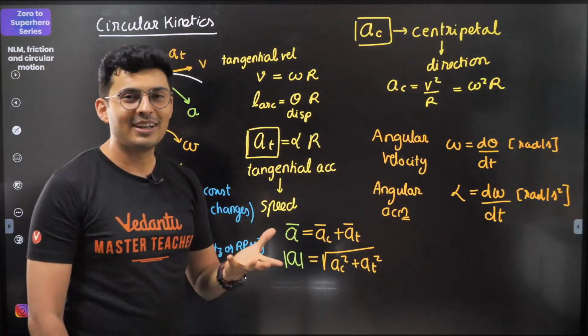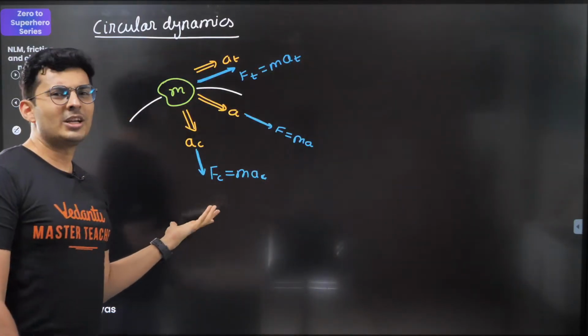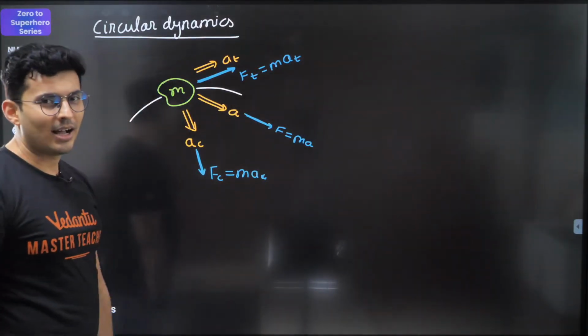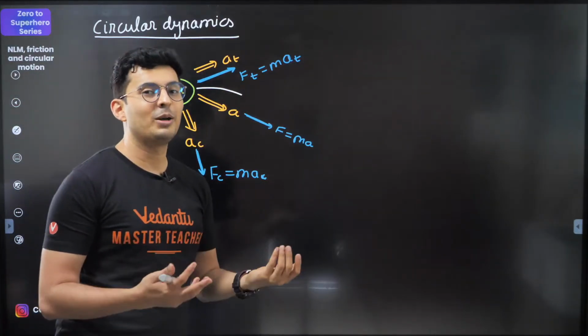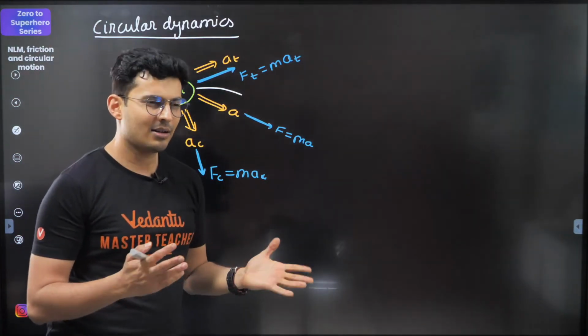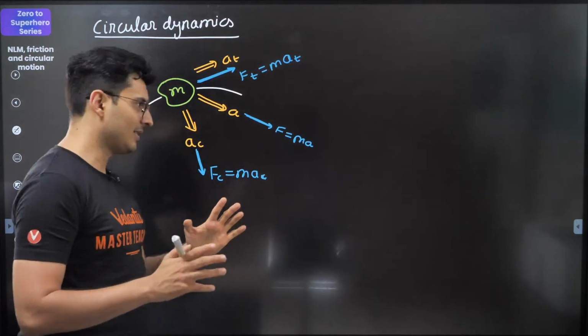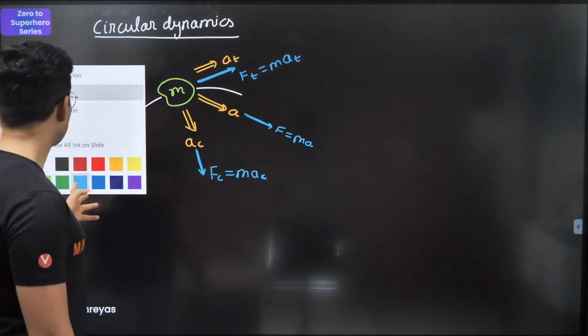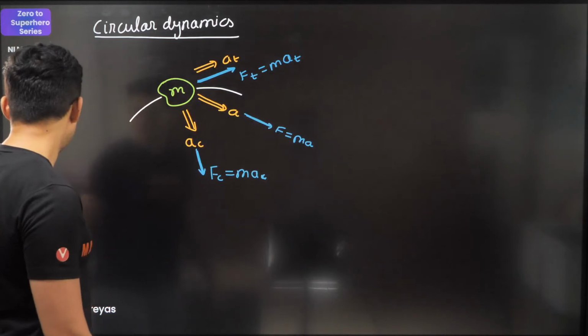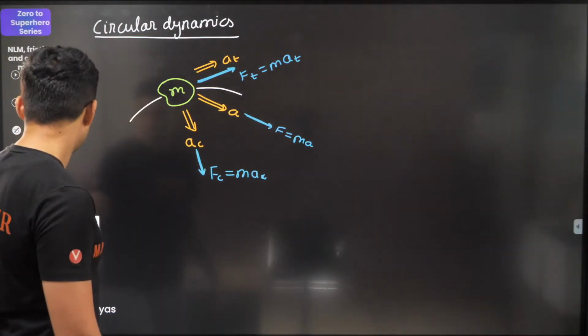A lot of people I have seen, they say, oh, centripetal force I know, sir, it is mv square by r. All those people who say that centripetal force is mv square by r are not really understanding physics. I'll give you an example. Let's take some example, maybe a very weird kind of example.